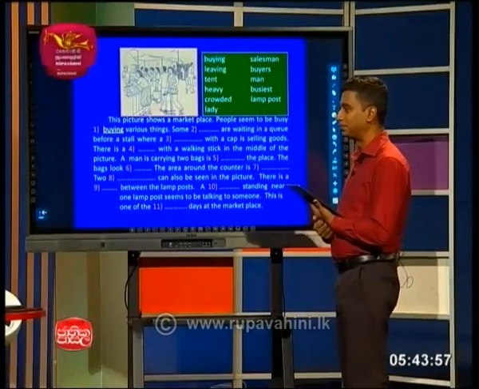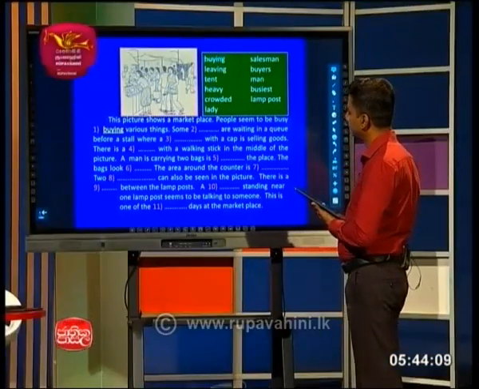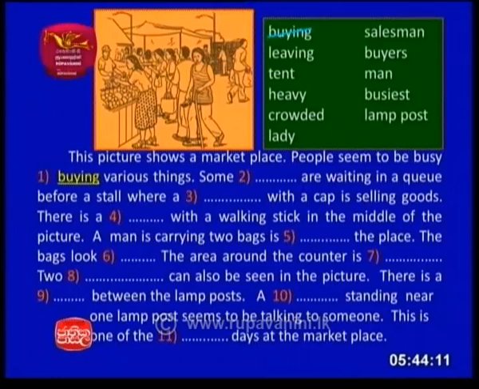They can, right? That's why I told you to take time, read twice, and then the third time, of course, you can fill the blanks. Okay. Right. Now this picture shows a marketplace. People seem to be busy buying various things.